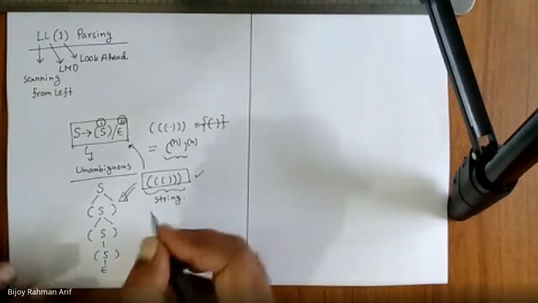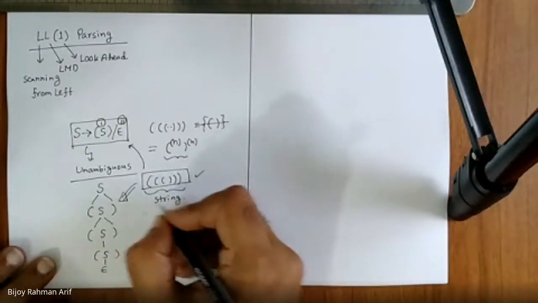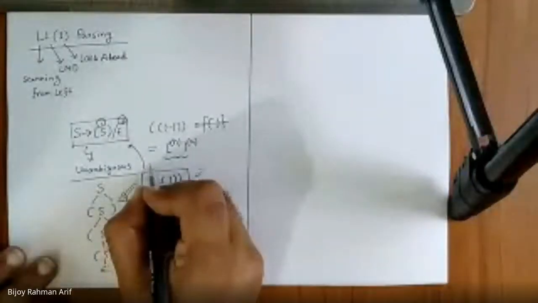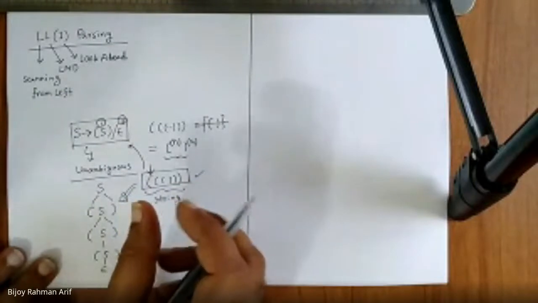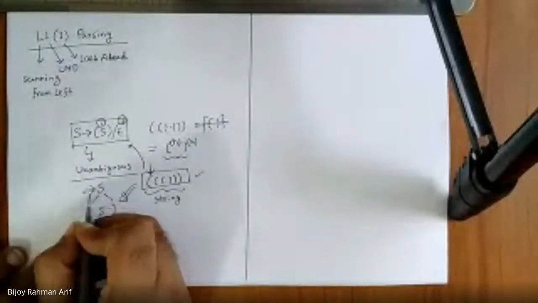So the system would be like this. This is my string. It is already given by the user as the input. Am I right? I am scanning from the left side. So from the left side, what is the first character I am seeing here? Open parenthesis. And I have to start from the start symbol. Am I right?